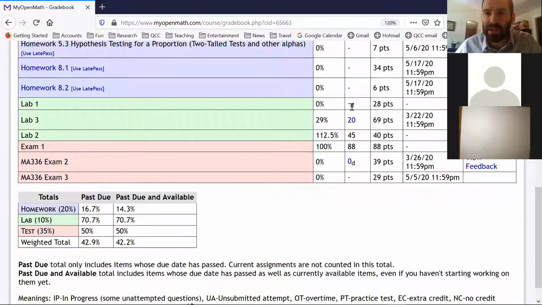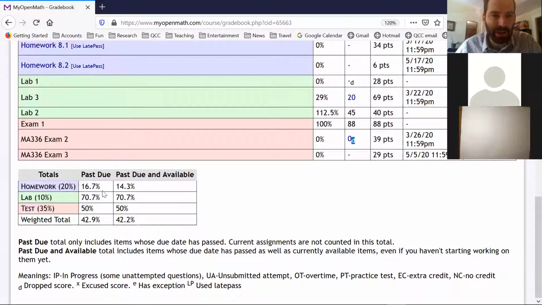If you see a little D by a score, that means that score has been dropped. All right, so it's not counted in the grade calculations. You'll see the lowest exam score was dropped, and the lowest lab score and the lowest exam score were dropped here. And then at the bottom, you can see how your grade is computed.